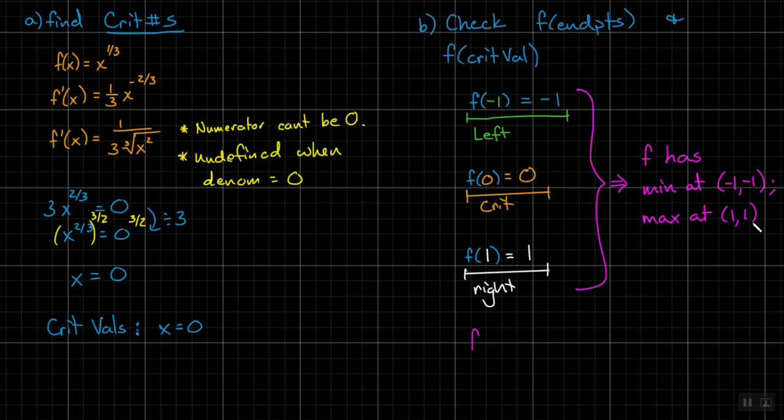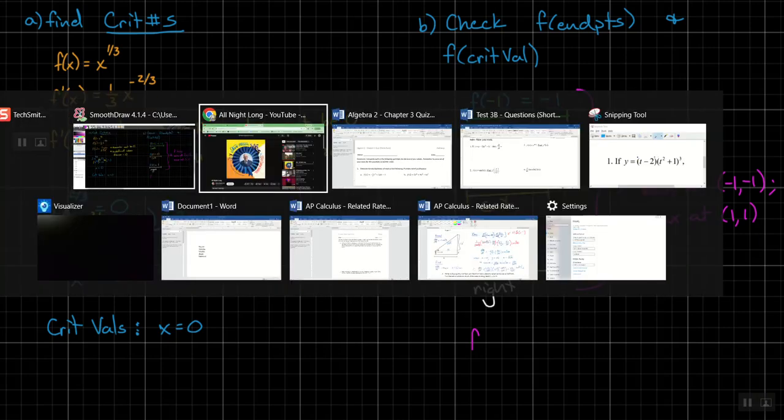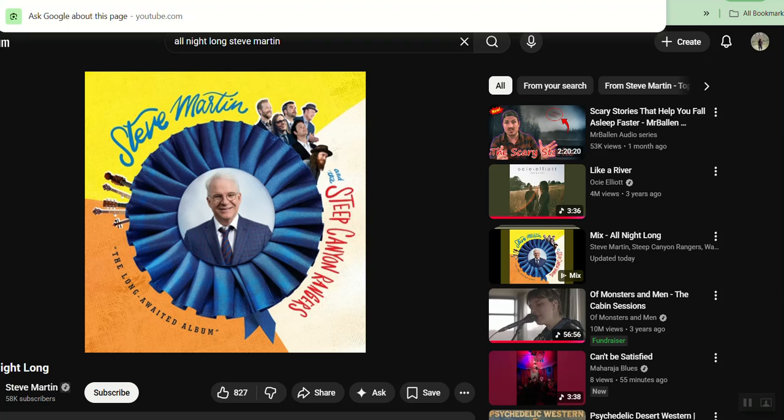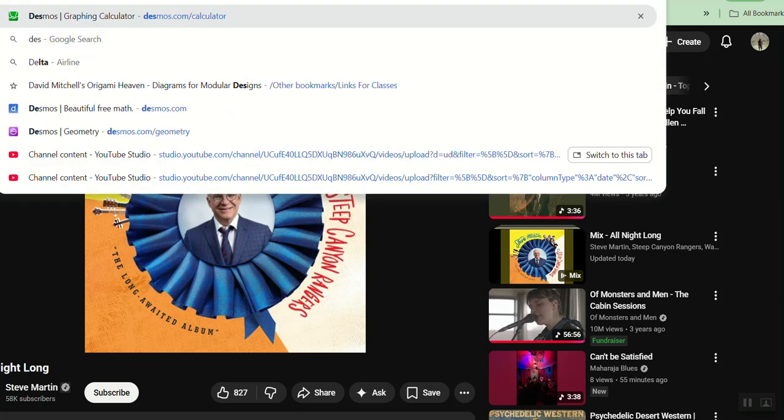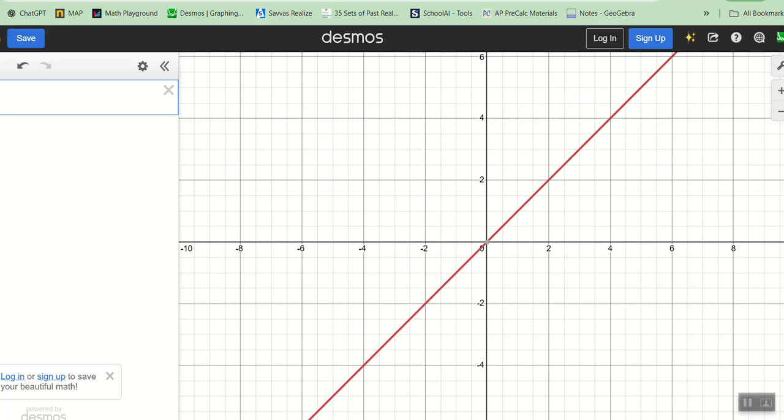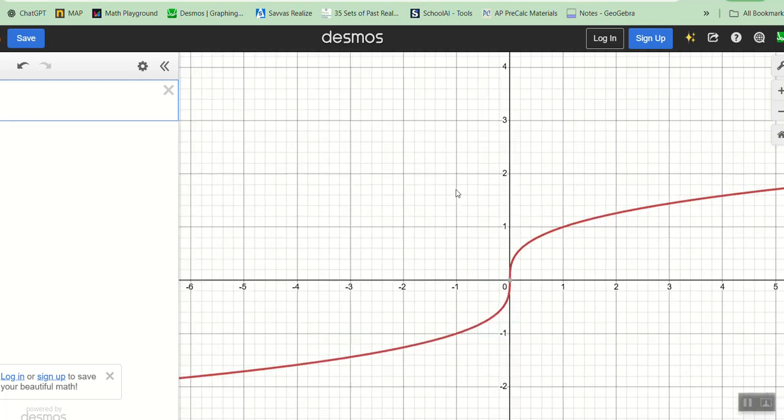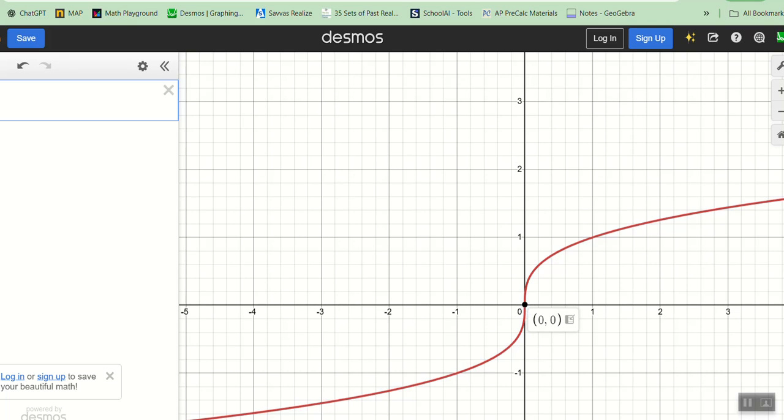Remember that these are just slopes, right? What's an undefined slope? Straight up and down. Are there situations where tangent lines would be vertical? For sure. And you said absolute value, so I would say that's a sharp corner, but I like where your head's at. Let's look at the graph of this, because you guys might not recall what x to the 1/3 really looks like. That was a weird little x to the 1/3. If I were to draw the tangent line right here, is it going to be vertical? Yep, and it is undefined.